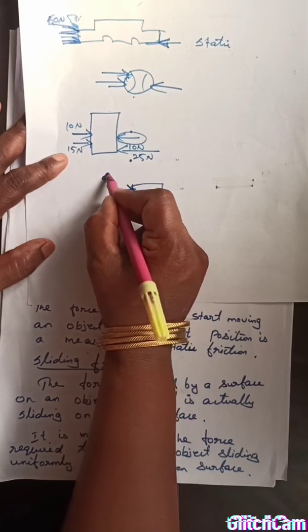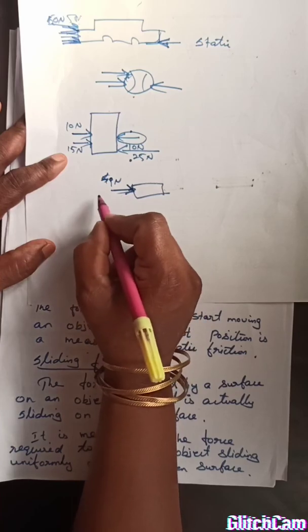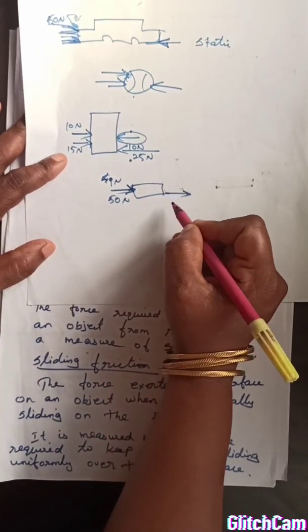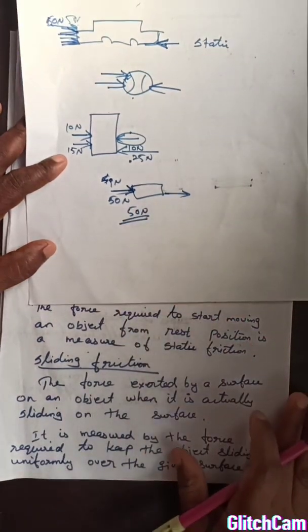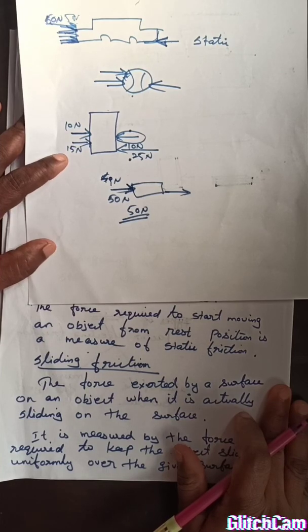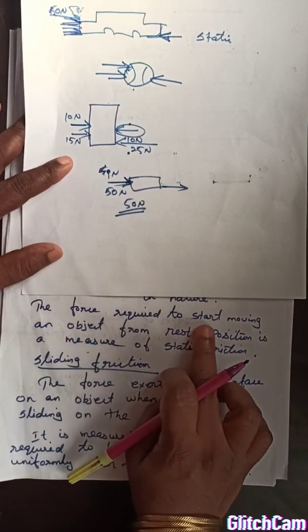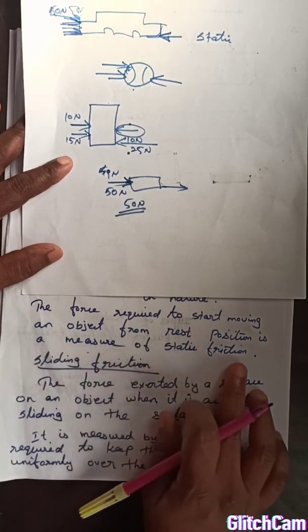Imagine you are giving 49 Newton. There is no movement in the car or a bus. Now you are giving 15 Newton. Suddenly the car starts moving. That means the 15 Newton is the static friction force. This is how we have measured the static friction. The force required to start moving the object from the rest position is the measure of static friction.